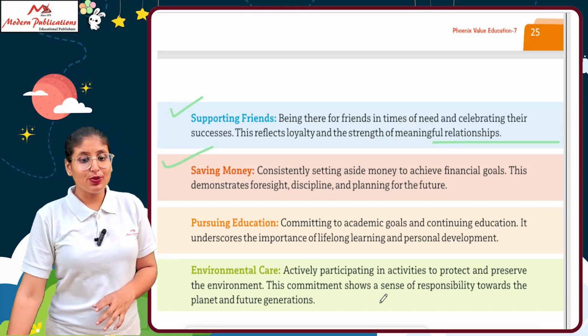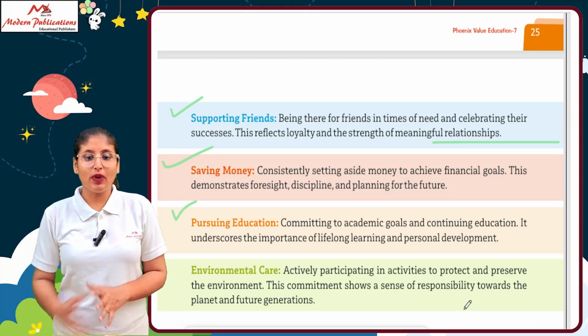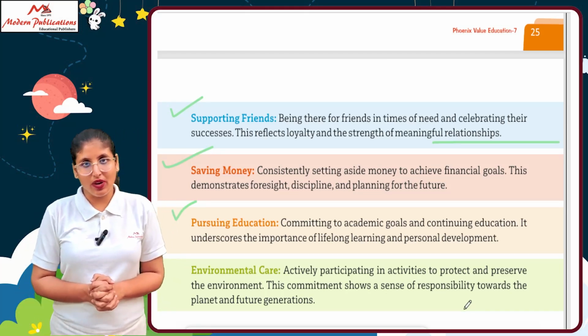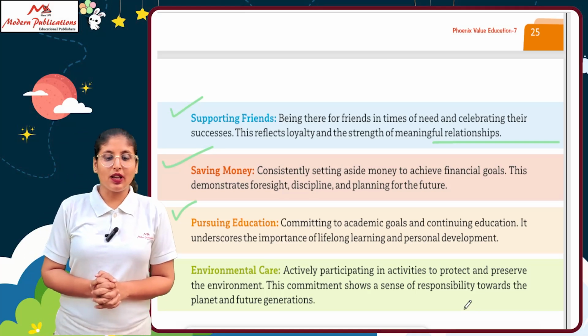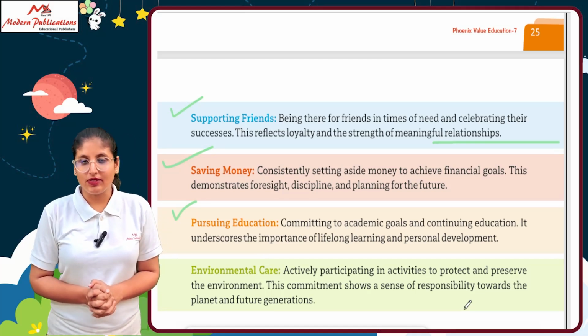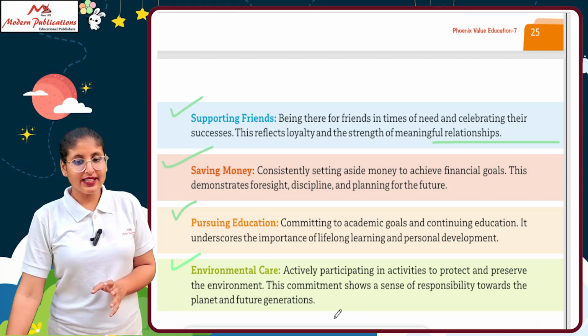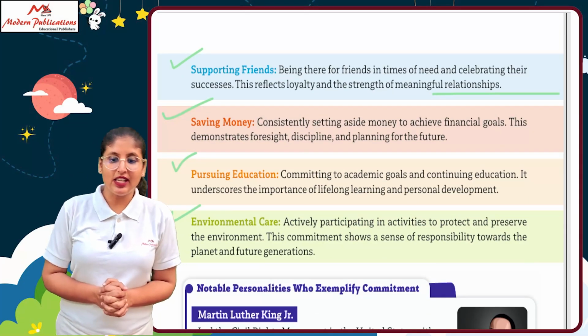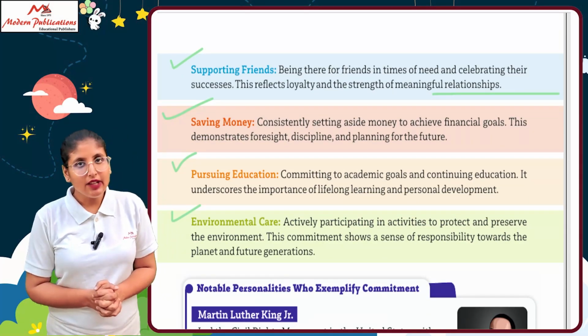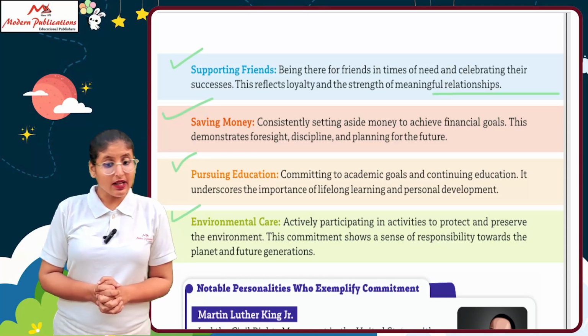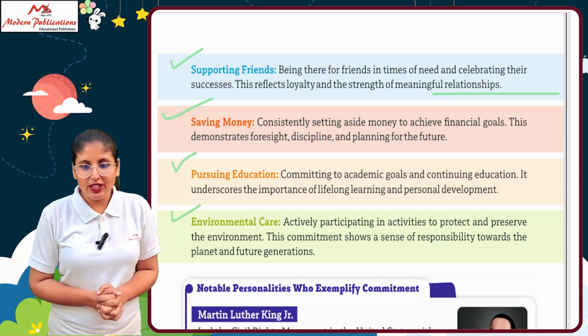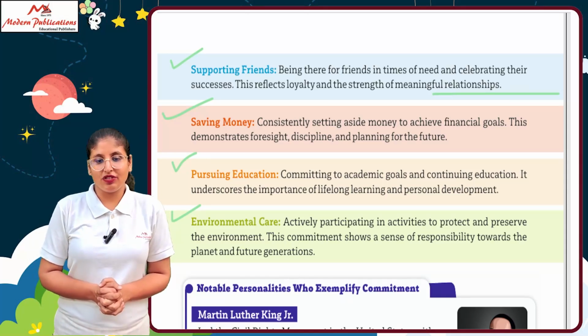Next is pursuing education. So it's committing to academic goals and continuing education. It underscores the importance of lifelong learning and personal development. Next is environmental care. That is actively participating in activities to protect and preserve the environment. The commitment shows a sense of responsibility towards the planet and future generations.